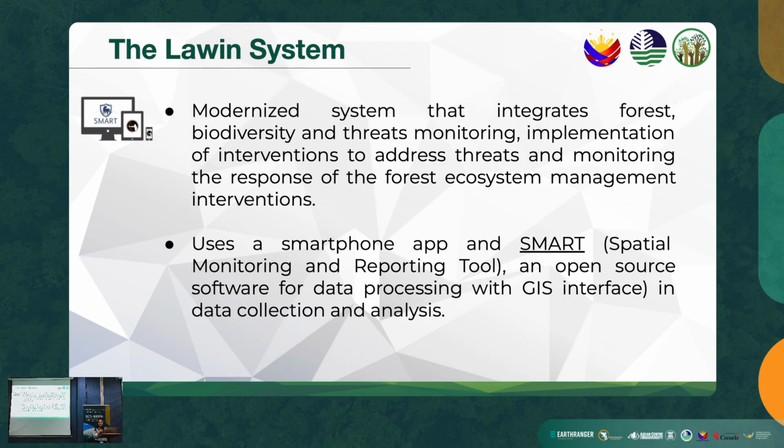Lawin is a modernized system that integrates forest, biodiversity, and threats monitoring, implementation of interventions to address threats, and monitoring the response of the forest ecosystem to management interventions. The system uses a smartphone application and SMART, or the Special Monitoring and Reporting Tool, an open source software for data processing with a GIS interface for data collection and analysis. Lawin uses the SMART suite of tools, including SMART Connect, SMART Desktop, and SMART Mobile.